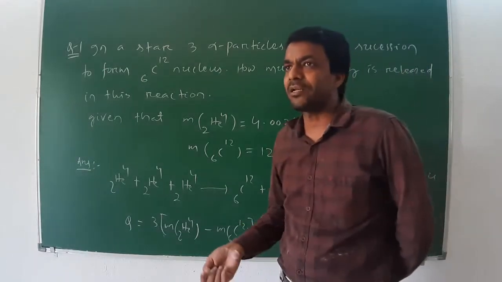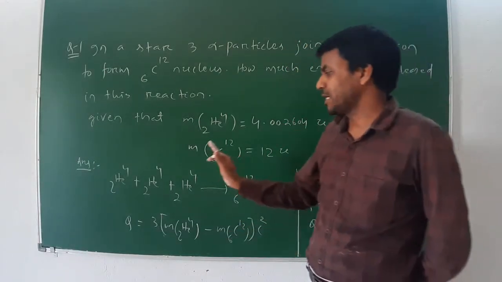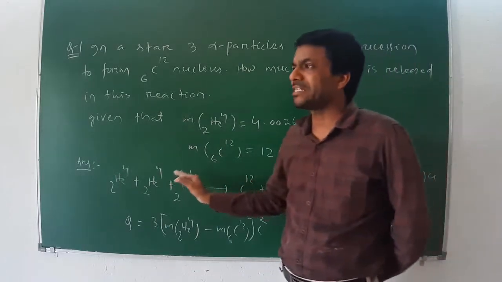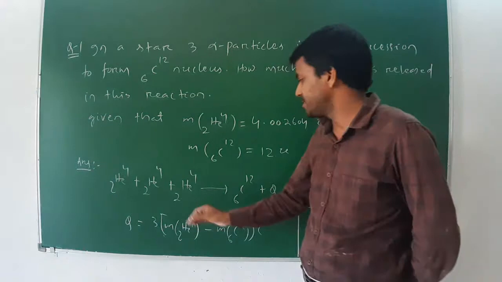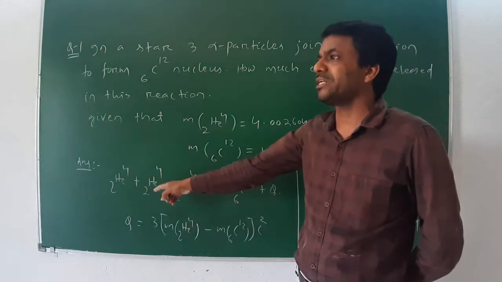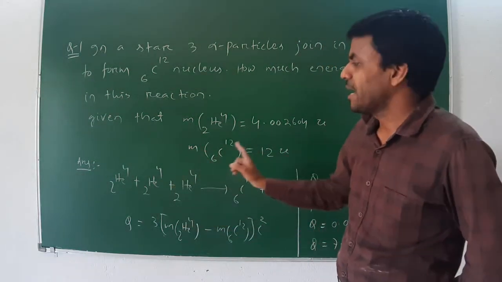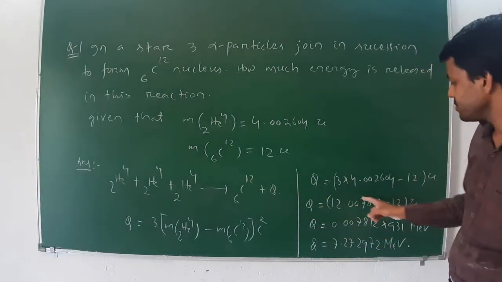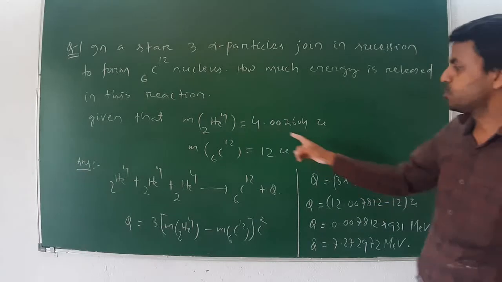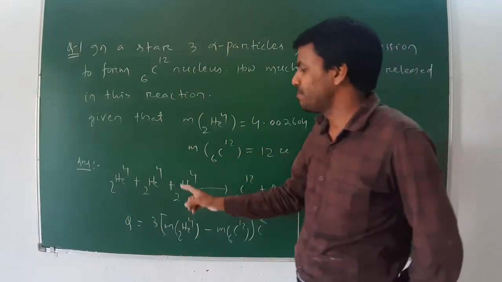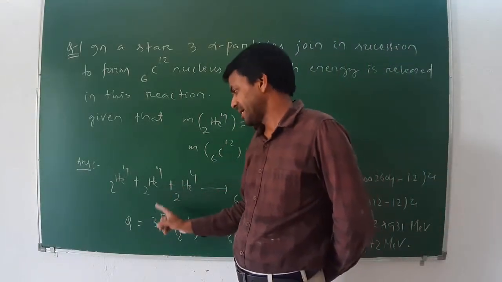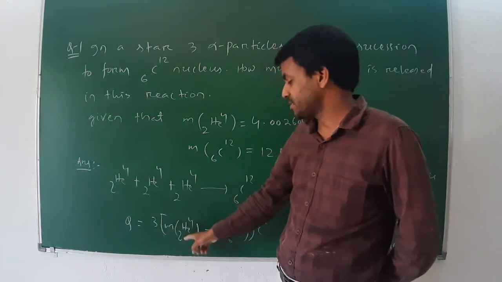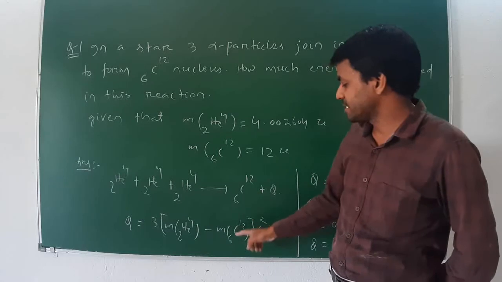According to the definition of Q value, Q is equal to the total mass of the reactants minus the mass of the products, times c square. There are 3 helium particles, and each alpha particle has mass 4.002604, so the total mass of the reactants is 3 times the mass of 2 He 4, minus the mass of carbon 12.